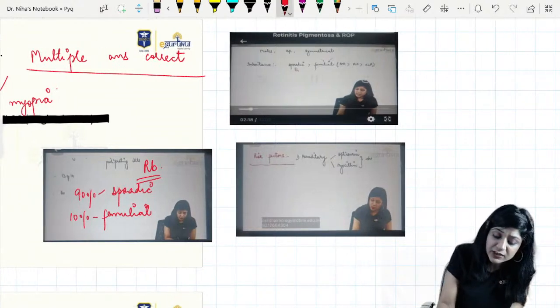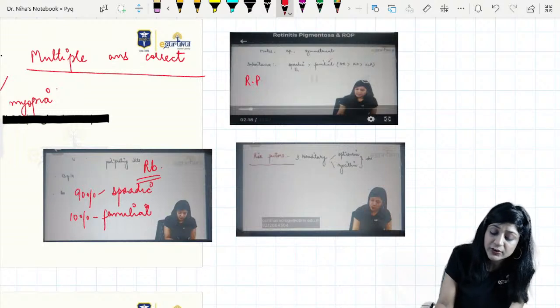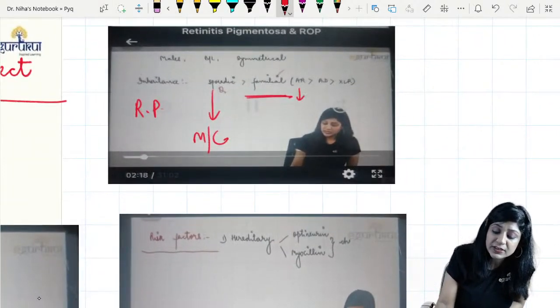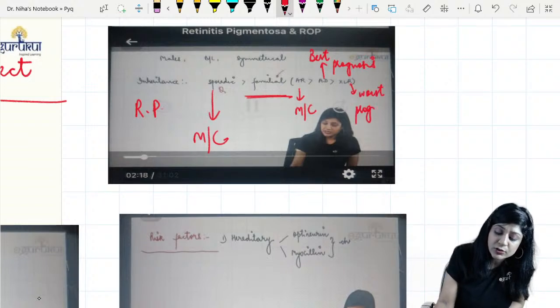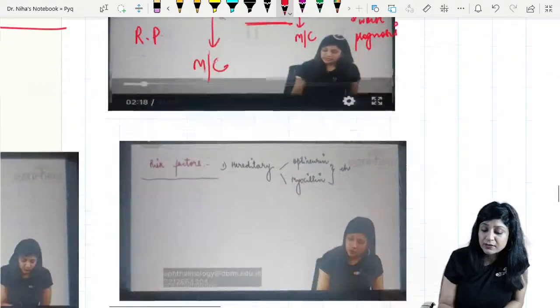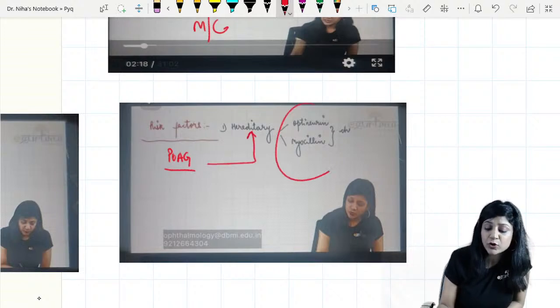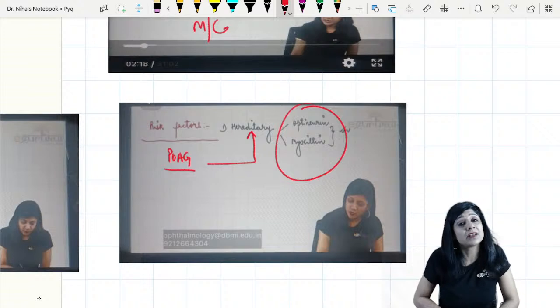If I talk about retinitis pigmentosa, then you already know that sporadic is the most common. After that we have familial also. In familial, the most common is autosomal recessive, and autosomal dominant will give you the best prognosis, while X-linked recessive will give you the worst prognosis. So this is also familial. Then primary open angle glaucoma is definitely hereditary, and we have two genes, optineurin and myocilin. That is also familial. And obviously myopias are familial.